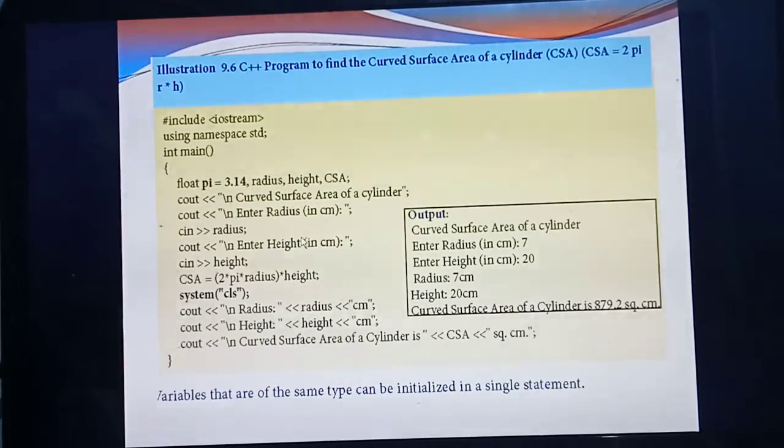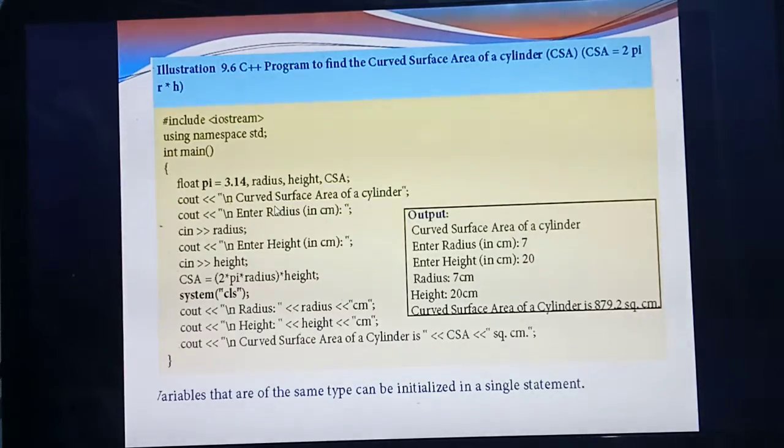Understood? Okay. Then just think, next you should display some details on the output screen. You are going to calculate the curved surface area and display details about the curved surface area of a cylinder. What are the things you give inside cout? Whatever you give inside cout will be displayed on the output screen. So inside it you give "curved surface area of a cylinder", just like a heading.